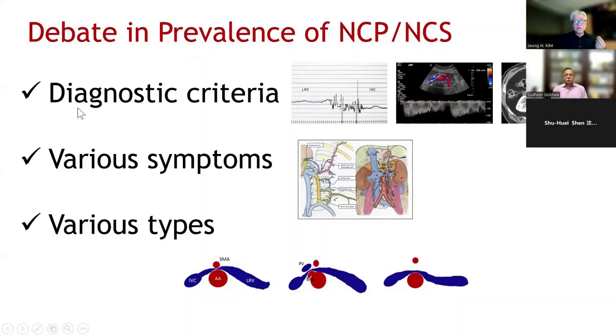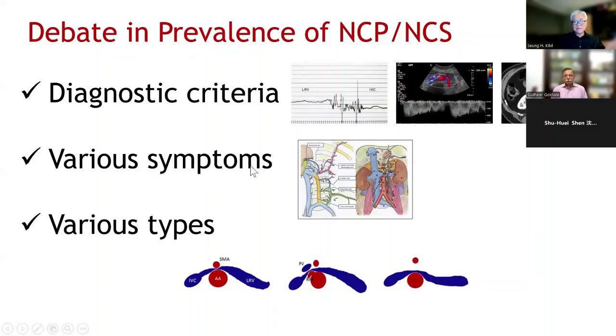I think the cause is probably, one, the diagnostic criteria are different. They think the gold standard is the pressure gradient. I think with Doppler and CT scan, we can make a diagnosis. And the symptoms in nutcracker are quite various, but they think gross hematuria is the most important symptom.